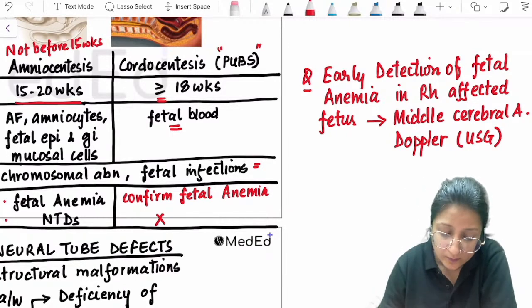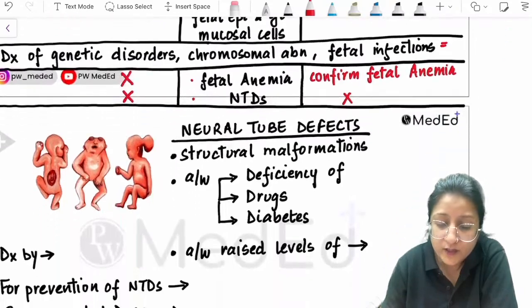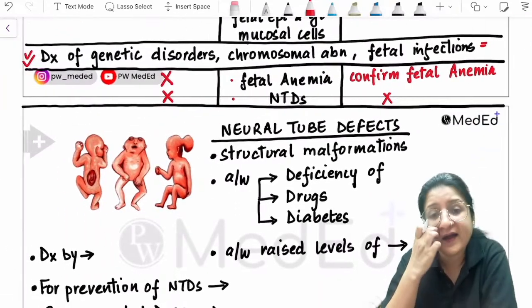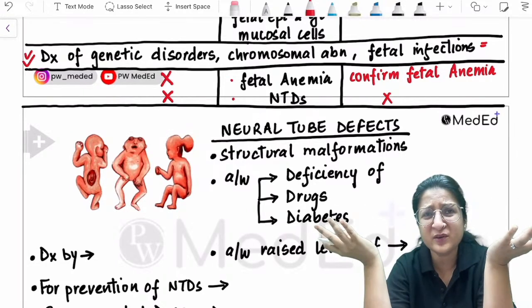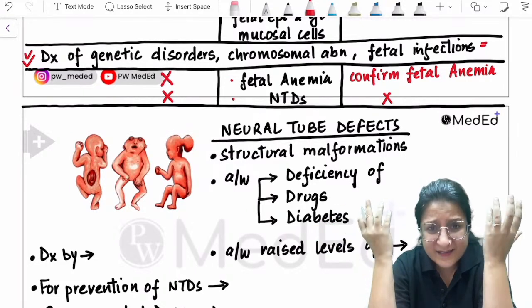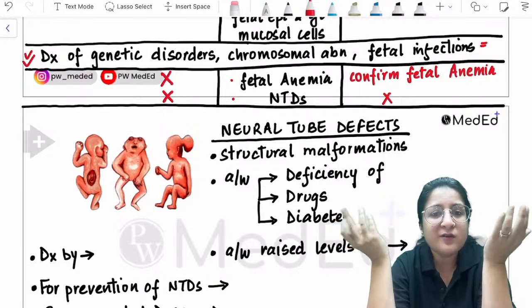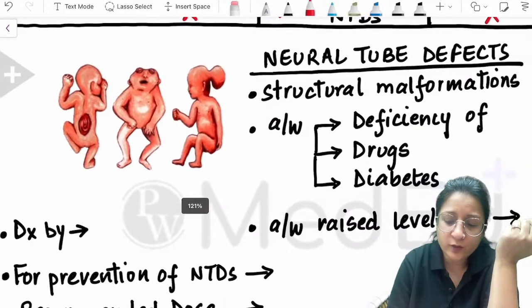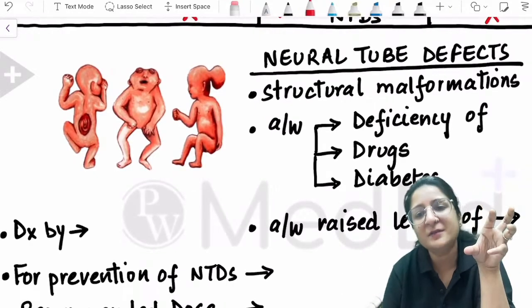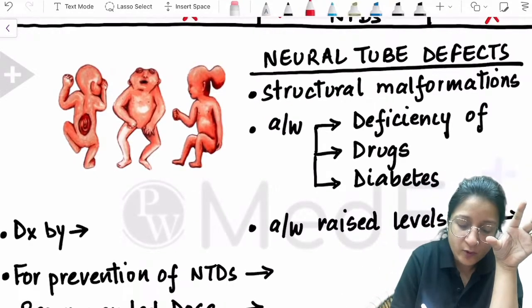All right. Now, important pointers about neural tube defects. Now, you'll understand why these invasive fetal tests are not needed for neural tube defects diagnosis, because have a look at this. Neural tube defects are structural malformations. Okay, like there is probably a spina bifida, as you can see in this image.